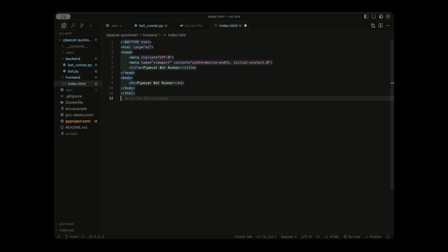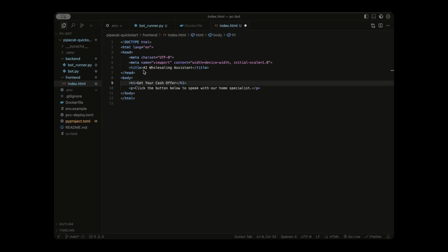And then usually if you press tab, it'll bring up these 11 lines of code, which just defines our document, the language, and gives us a title and some body information. And I went ahead and updated the title to say something more relevant to what we were building. So AI wholesaling assistant. We have the header that says get your cash offer and then some text below it that just says click the button below to speak with our home specialist.